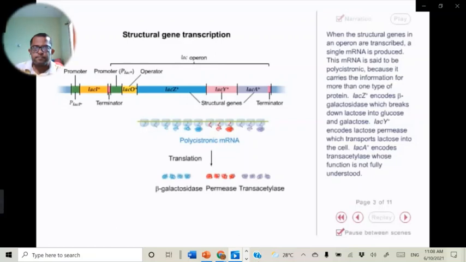LAC-Z plus encodes beta-galactosidase, which breaks down lactose into glucose and galactose. LAC-Y plus encodes lactose permease, which transports lactose into the cell. LAC-A plus encodes transacetylase, whose function is not fully understood.